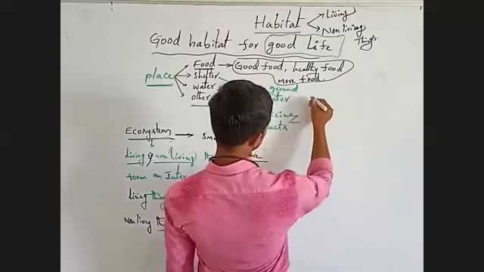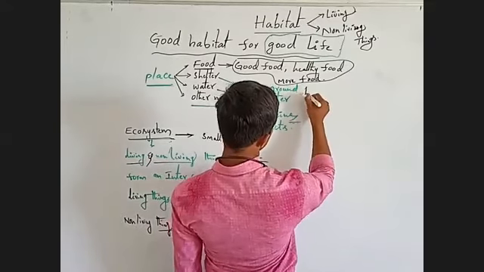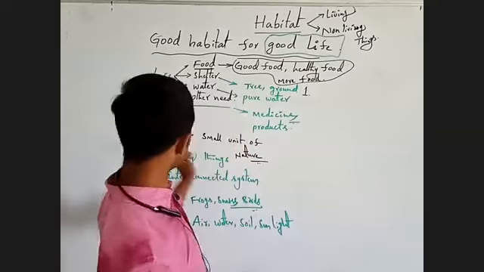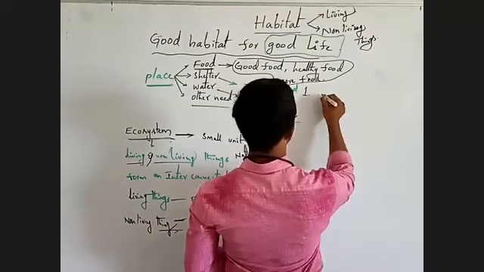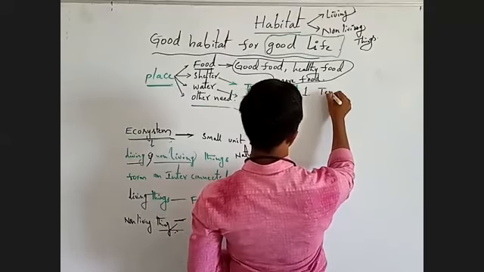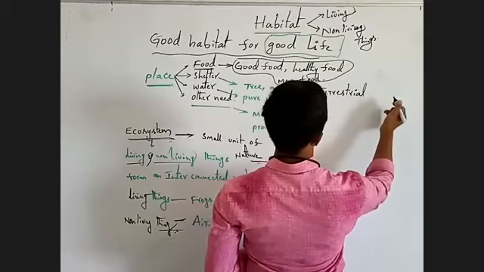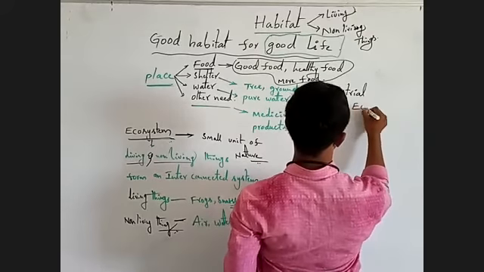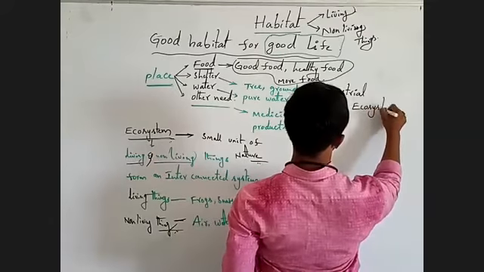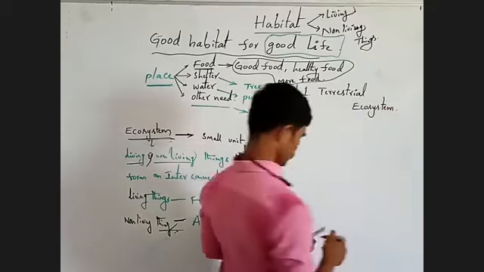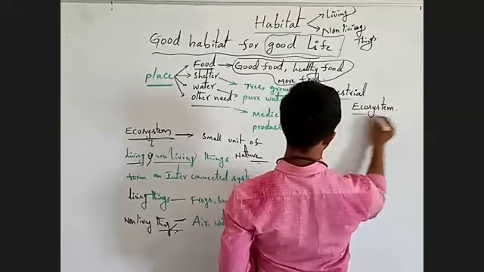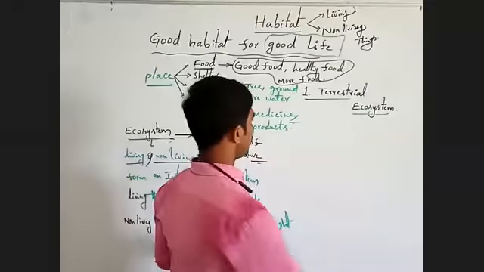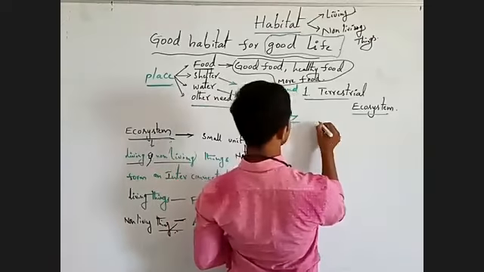You know, there are different types of ecosystems. Here, terrestrial ecosystem. In this terrestrial ecosystem, again, there are types.